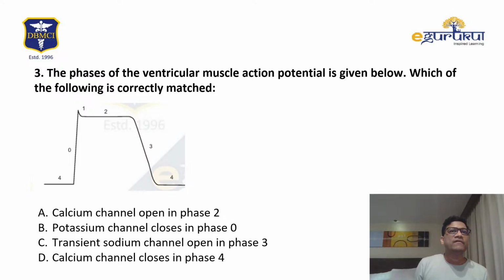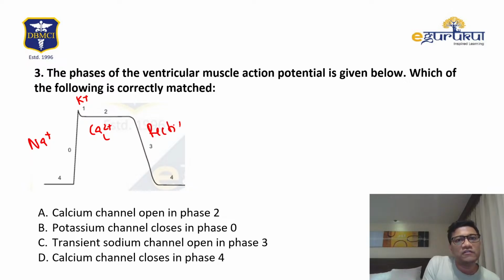Okay, which phase of the ventricular action potential is given below? So let's have a look. First, phase 0: what is the cause? It is voltage gated sodium. Phase 1 is potassium. Phase 2 is calcium L channels. Phase 3 is the rectifier potassium channel. And phase 4 is RMP.